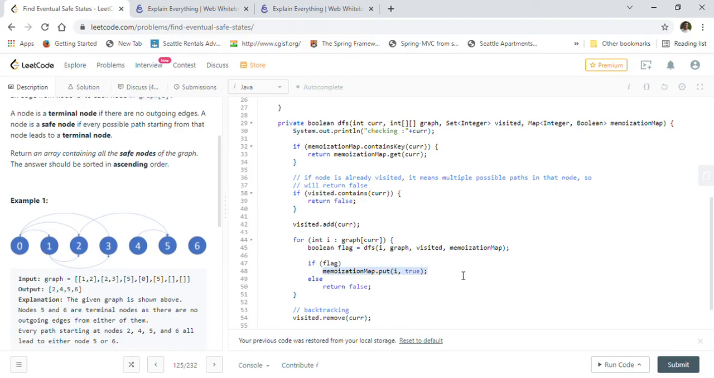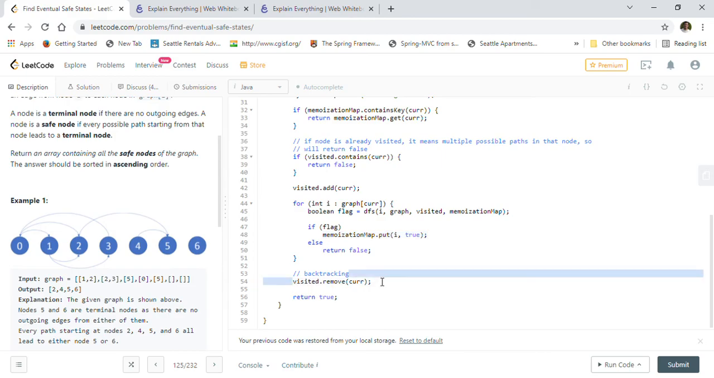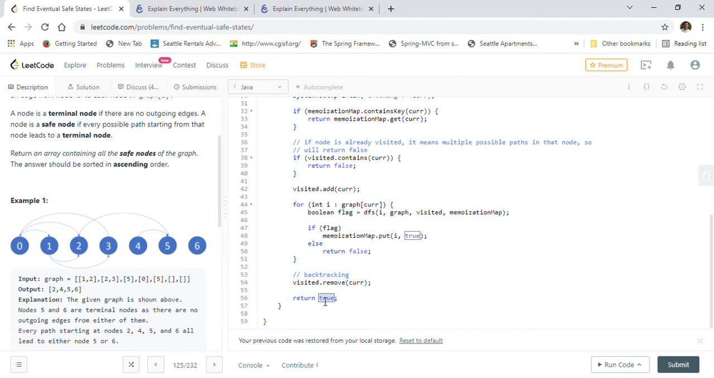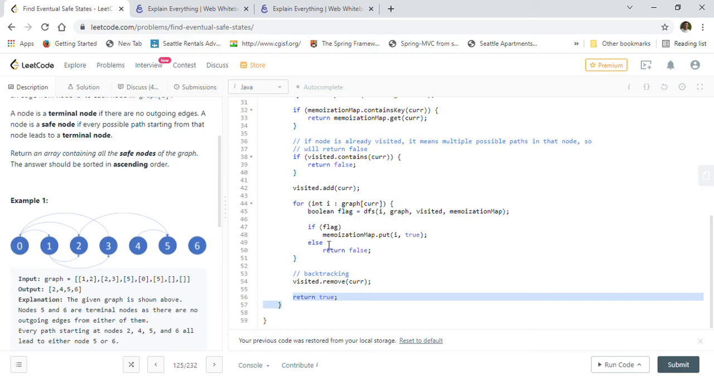And we store the memoization result into the map, and at the end we have to remove the current node from the visited set. It is backtracking, so it can be reused by other nodes. At the end we return true, which means this DFS resulted in a safe node. For example, when we go from 2 to 5, we return true. So it means that DFS from 2 is true, because it's a safe node.